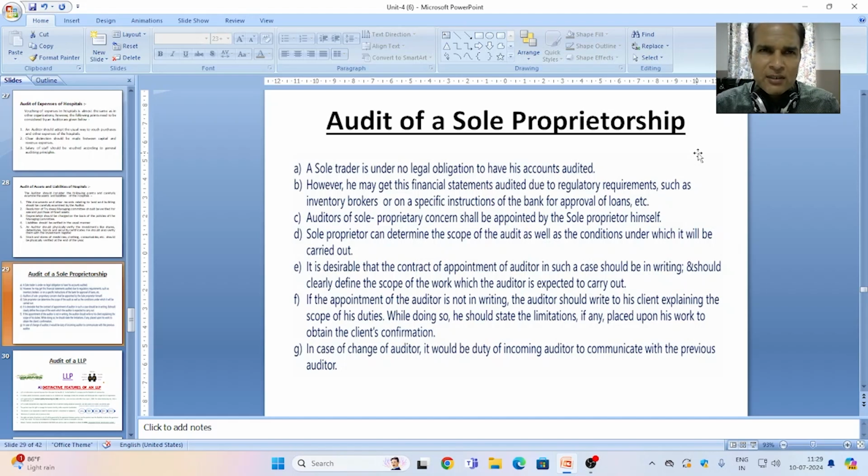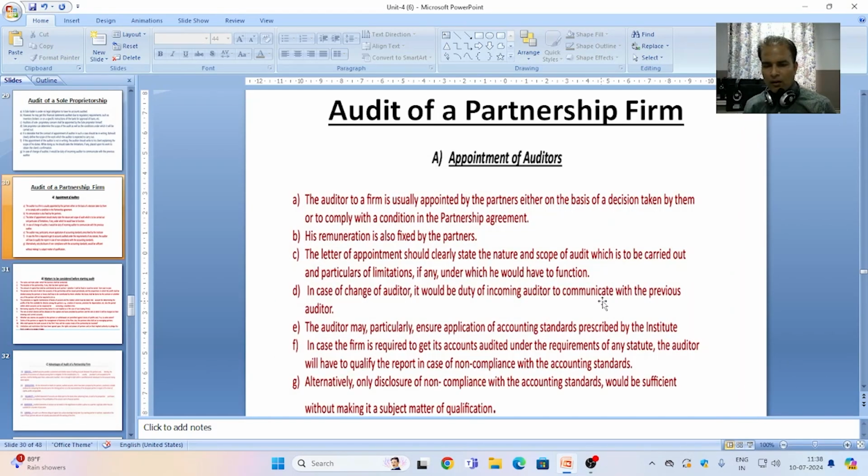Actually, as per the CA Act 1949, the ethical principles say that the incoming auditor has to communicate with the previous auditor when he is going to accept the auditorship in a business.